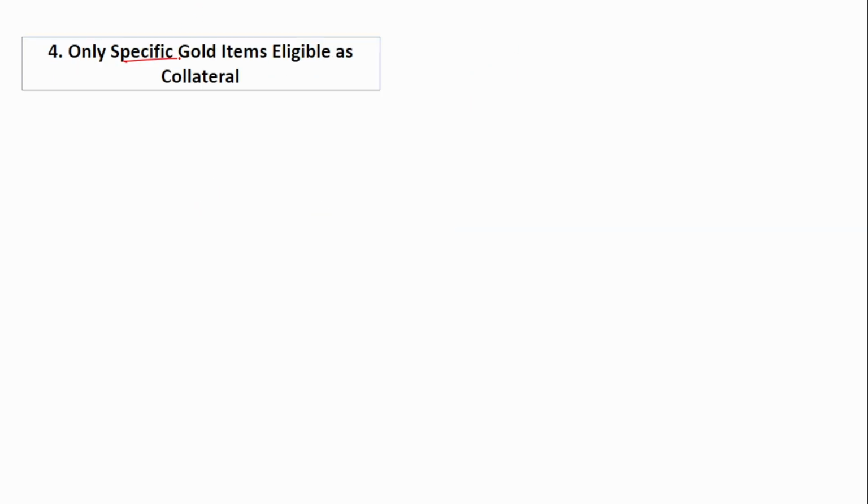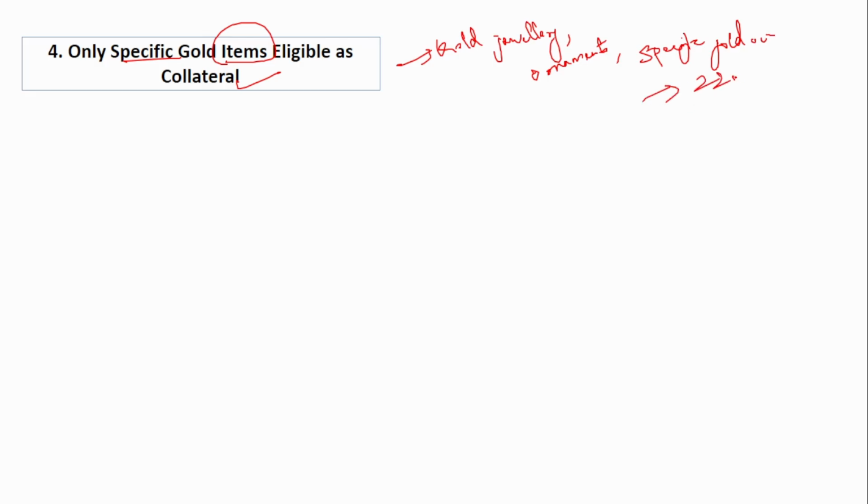Next is only specific gold items are eligible as collateral. Now what does this mean? Only gold jewelry, ornaments, and then even specific gold coins, not all gold coins, specific gold coins that have a carat rating of not less than 22 carats. Okay, specific gold coins that are minted and sold by the banks and whose purity should be a minimum of 22 carat. Only they can be accepted as collateral.